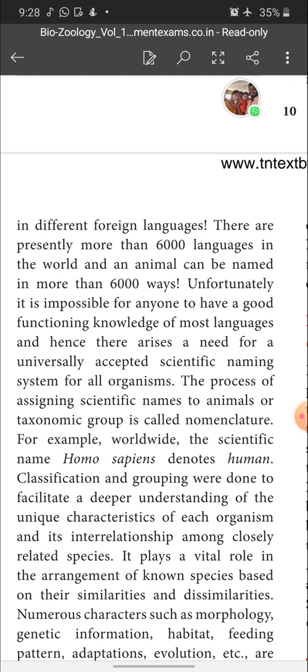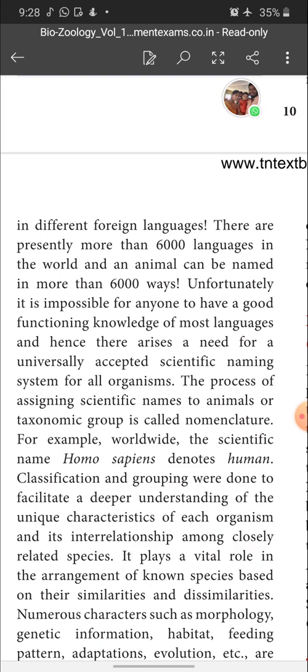Two-mark question: define nomenclature. The process of assigning scientific names to animals or taxonomic groups is called nomenclature. For example, worldwide the scientific name Homo sapiens denotes human. Classification and grouping were done to facilitate a deeper understanding of the unique characteristics of each organism and its interrelationship among closely related species.